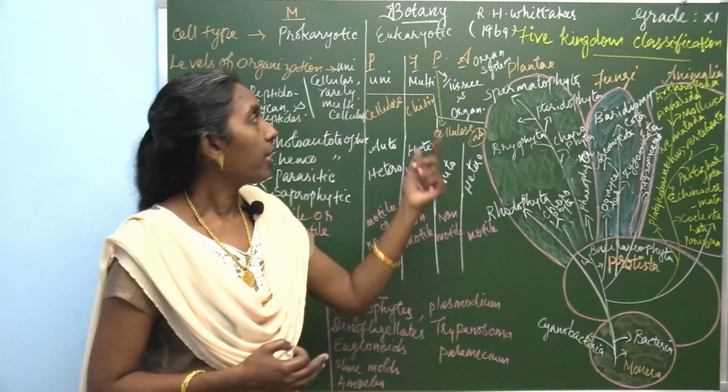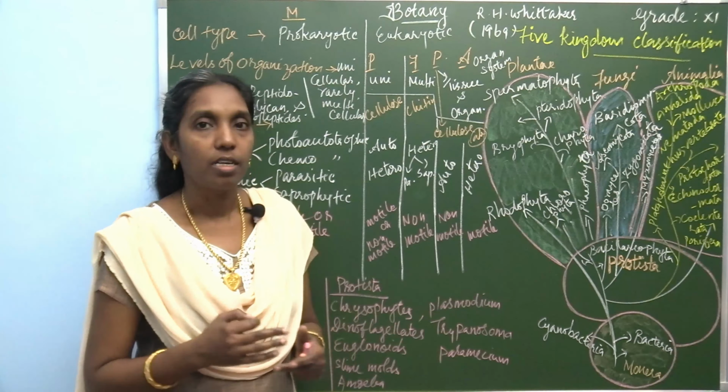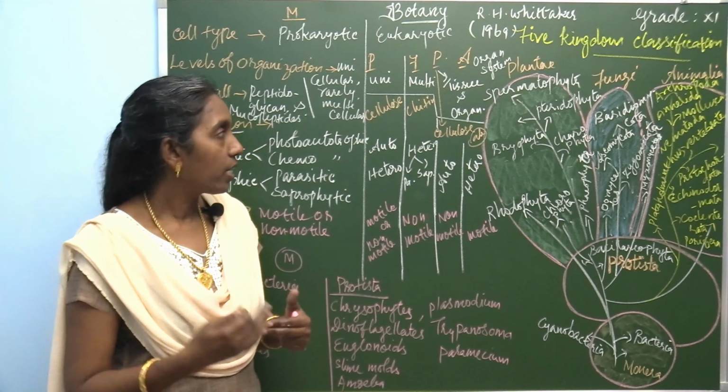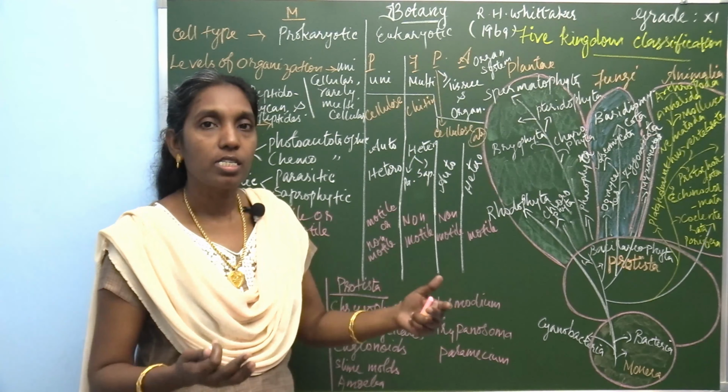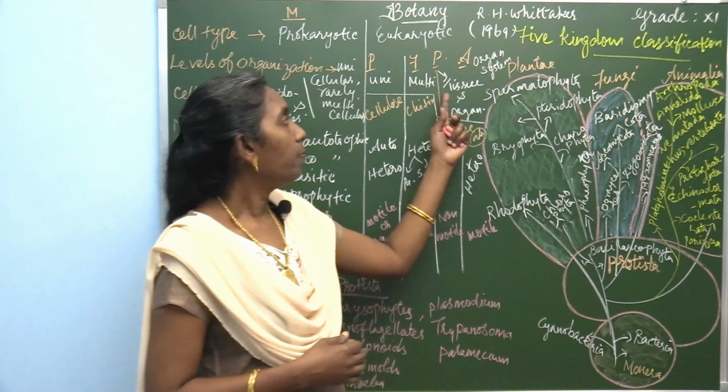And plants are multicellular, but tissues and organs are also present in them. Tissue systems, then organs are produced. It's a well-defined system in plants.